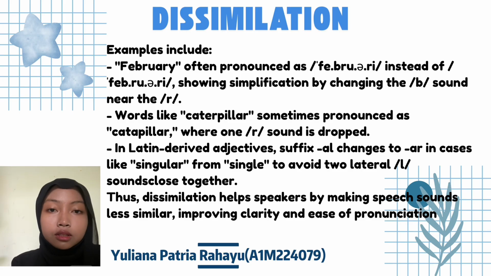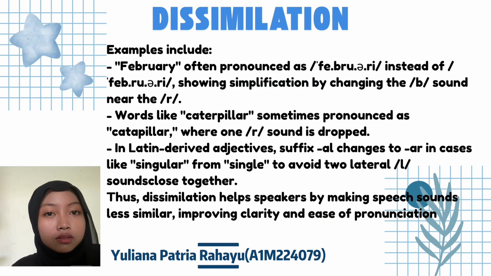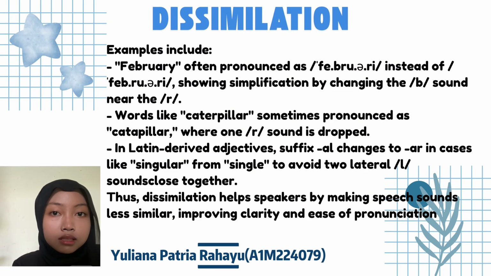Examples include February, often pronounced as "Febuary" instead of "February", showing simplification by changing the R sound near the B sound. Words like caterpillar, sometimes pronounced as "caterpillah", where one R sound is dropped. In Latin derivatives, the adjective suffix -AL changes to -AR in cases like singular from single, to avoid two L sounds close together. Thus, dissimilation helps speakers by making